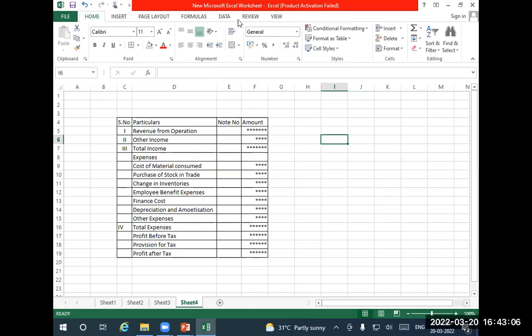If any doubt is there, you can ask me, and you can form your own group. You can work in a group, but submit separately. You can have your own assignment. Discussion is fine, but after discussion, even if there are 3 members in a group, distinct, unique assignments should be submitted. The concept can be similar, but the numbers, transactions, everything should be unique. The format cannot be unique; it's the same only.